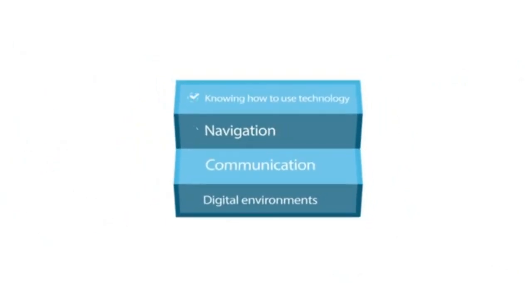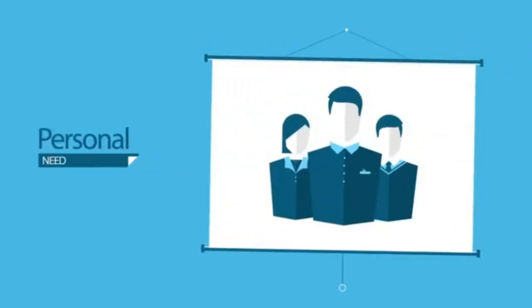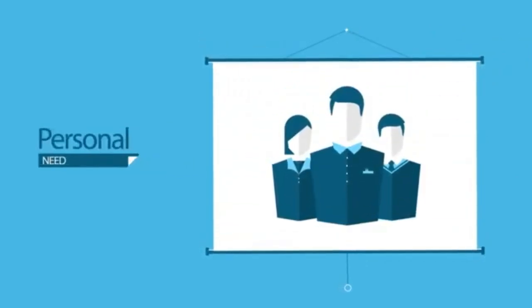Digital literacy isn't just about knowing how to use technology, it's about navigating and communicating through different digital environments. You need a certain level of digital literacy to turn a computer on, for example, but require different skills to locate and complete an online job application. The extent in which you participate in different aspects of the digital world is often shaped by your personal need for the information and the opportunities that it provides.